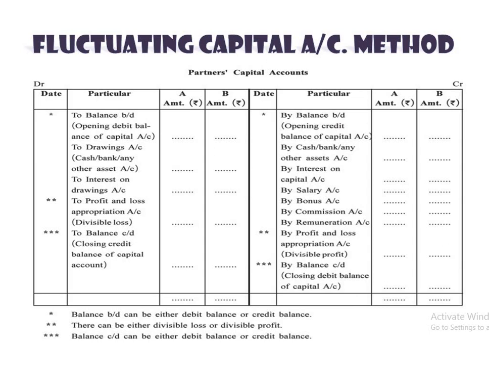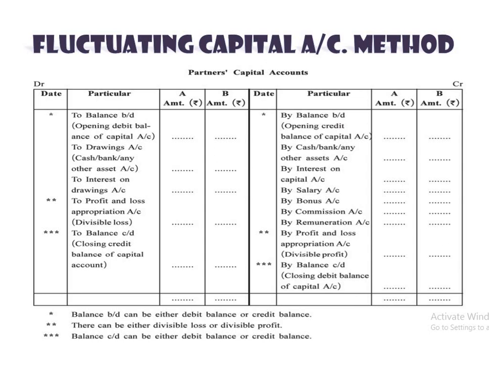Next point on the credit side, by balance brought down, then by cash, by bank or any other asset. That means addition of capital by the partner throughout the year. Third one, by interest on capital account. When a partner invests capital in the firm, the firm has to give interest on that. It is not compulsory; if it is mentioned in the particular partnership deed, then it will be recorded. So interest on capital. Then common things are there: salary, bonus, commission, and remuneration. All these 4 points are already covered.